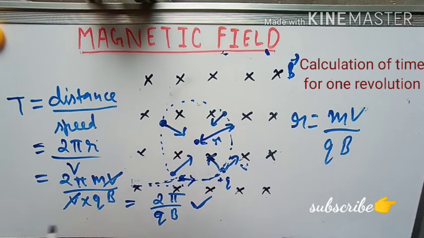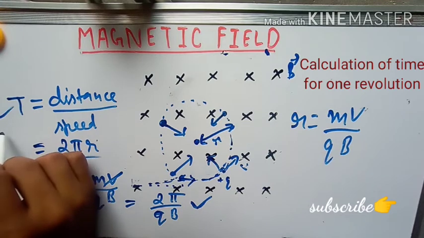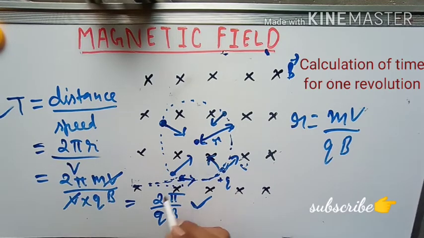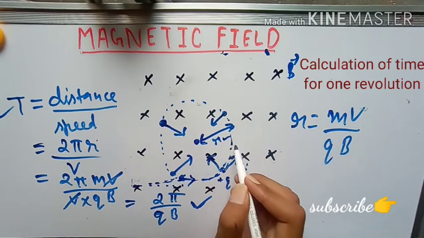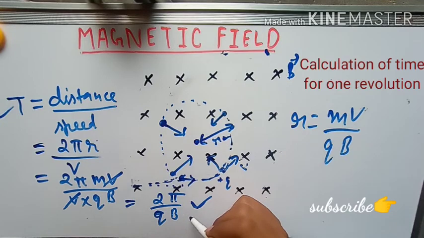The time period will be the same for every speed. Get this point clear? This is very obvious. This formula is independent of v and also independent of r, meaning the radius is also not here.